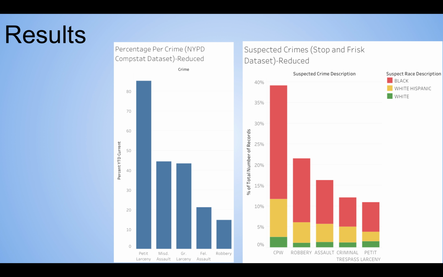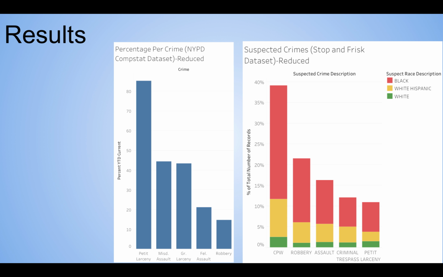What we can see here is that in the crime data set, 80% of the crime is petty larceny. Misdemeanor assault is about 45%. Grand larceny is also about 45%. Felony assault's about 20%, and about 12.5% is robbery.